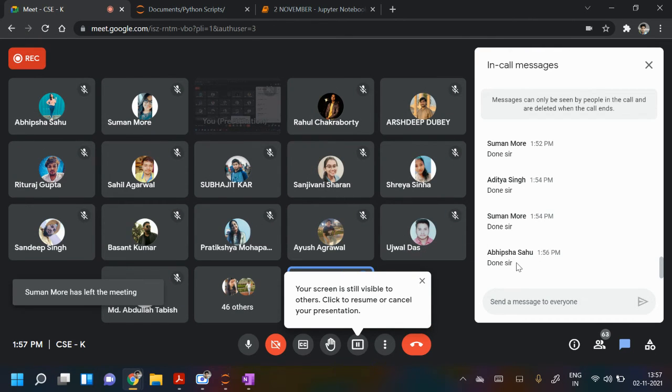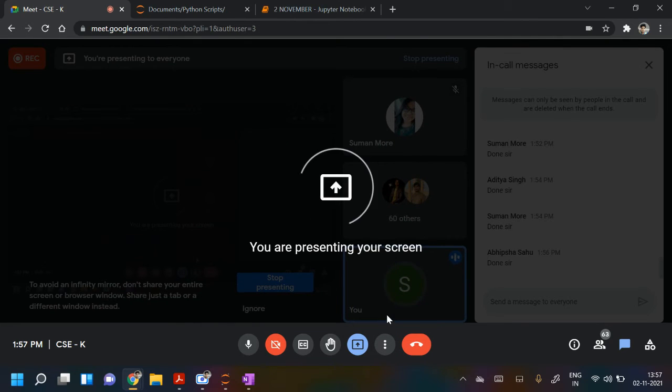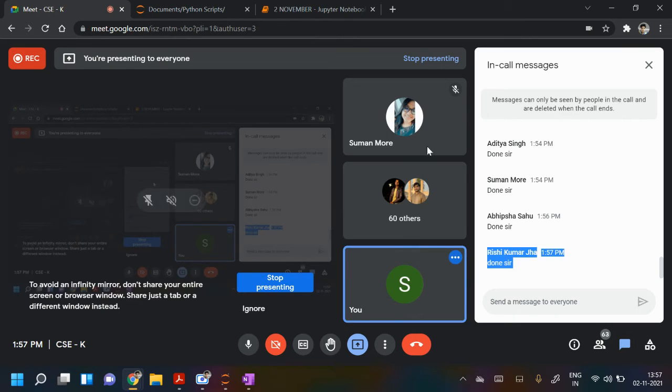Okay, so others might have got the idea what to do. So you have to use this ORD function. Now others please do if you got the idea. You have seen the program. Now you try the same in your system. Use if else, and then I will ask your name again.